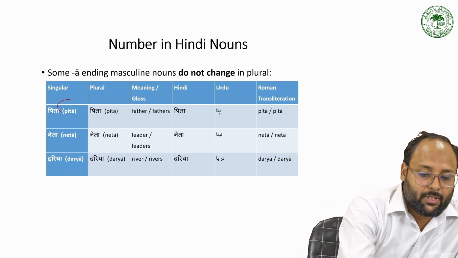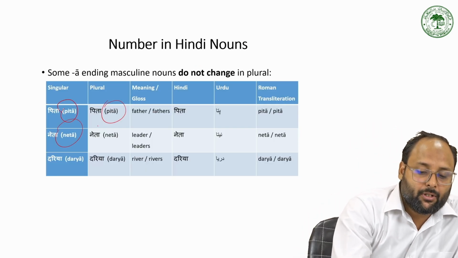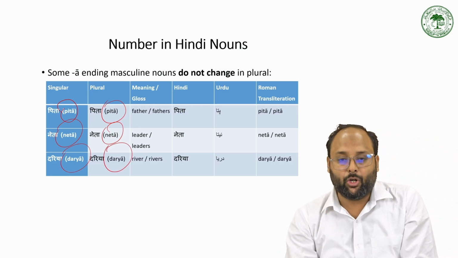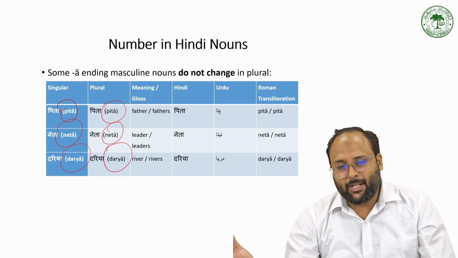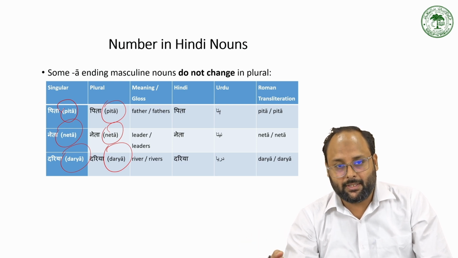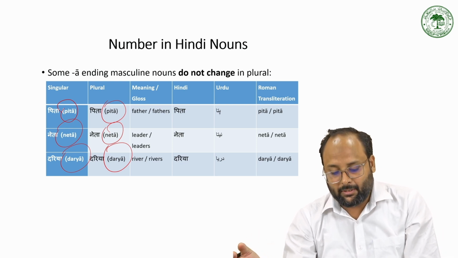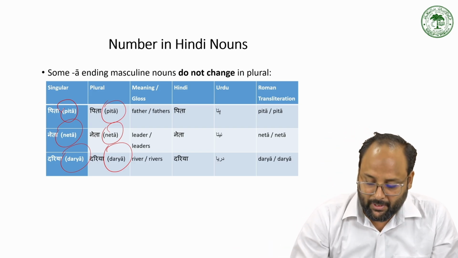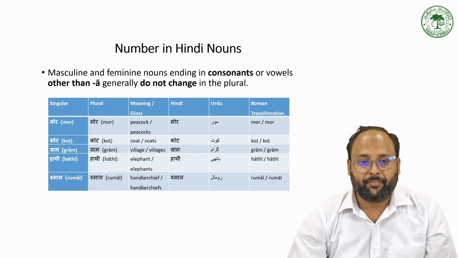So in this form there is no change in making it plural. So plural is another type of inflection for the noun. There are three types of inflection for the noun: one is gender, the other is number, and the third one is person sometimes, and case also. For case, we are also changing the noun.